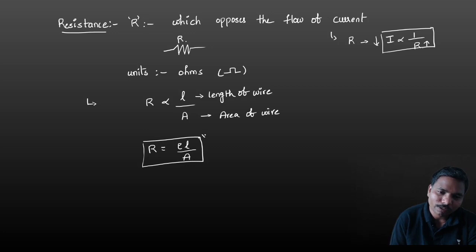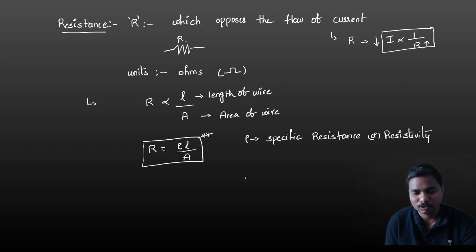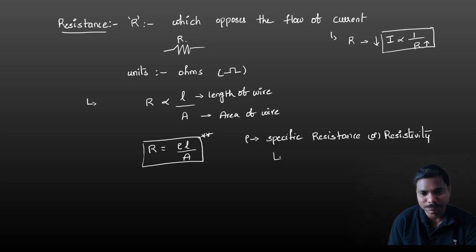Note on this formula: rho is called specific resistance. Specific resistance is also called resistivity. We will discuss this later, don't worry. The unit of specific resistance is ohm meter.